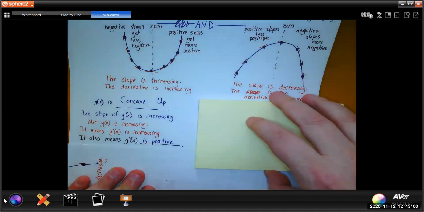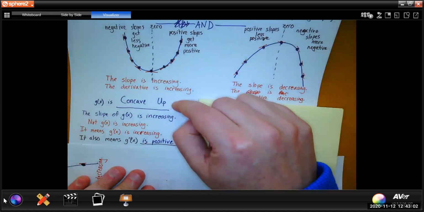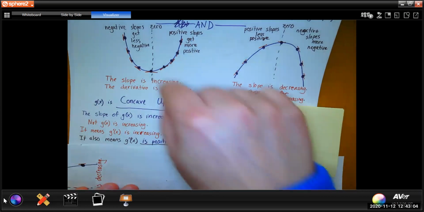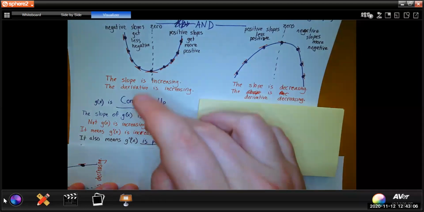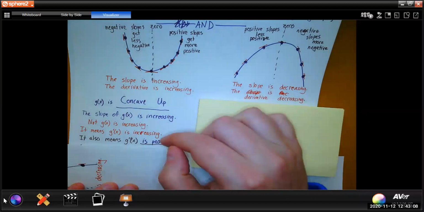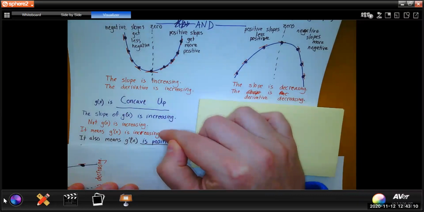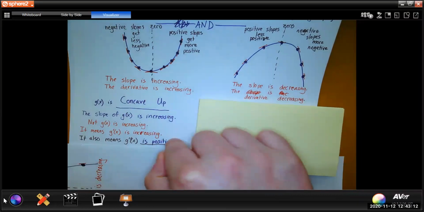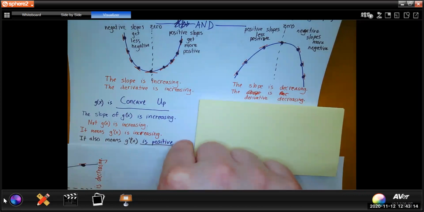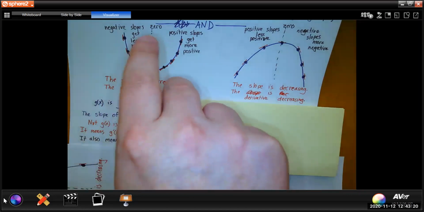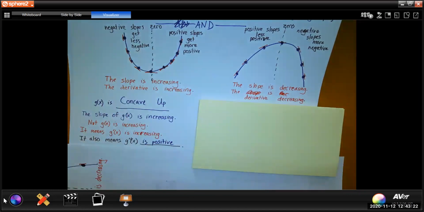So this is also information we have when we know that g of x is concave up. So not only is g of x concave up, so it looks like this, the slope of g of x is increasing, g prime of x is increasing, g double prime is positive. The reason why g double prime is positive is because g double prime is the first derivative of g prime. So knowing g is concave up tells us information about g.